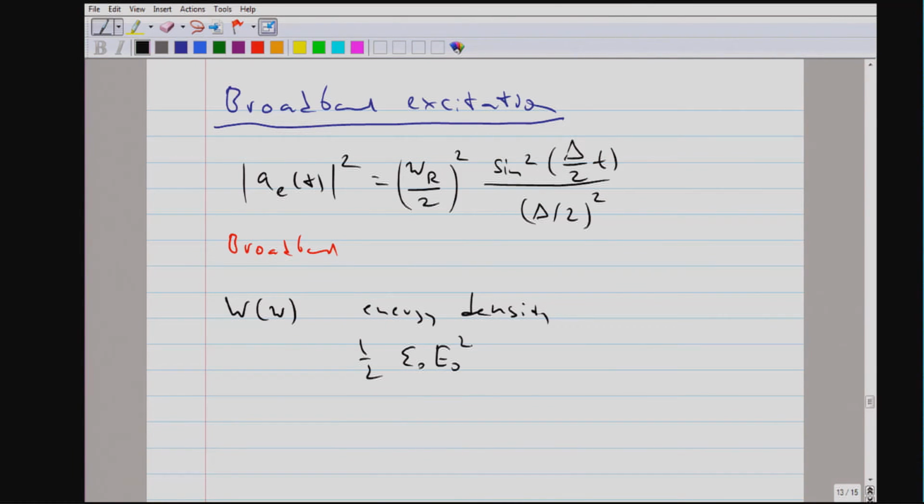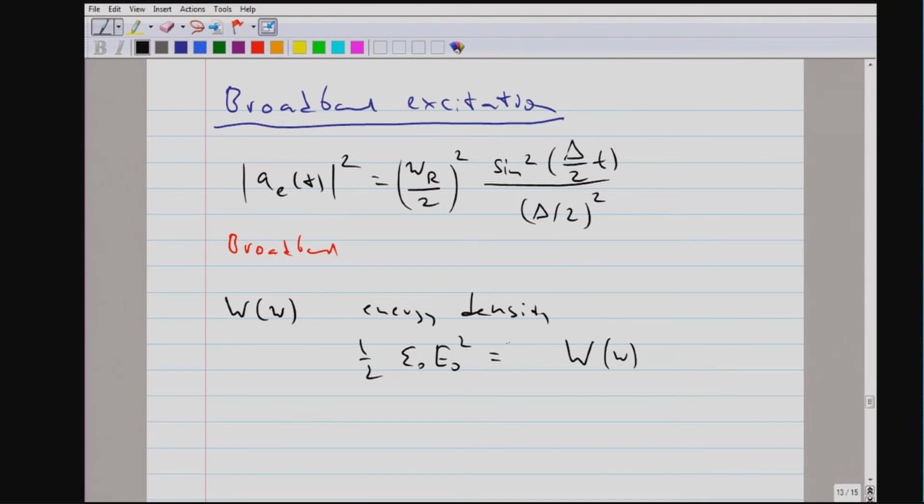The energy density of the electromagnetic field is 1/2 epsilon naught times the electric field squared. If you have many modes, we add the different modes in quadrature, and we still have the same relation between the electric field squared and the total energy.